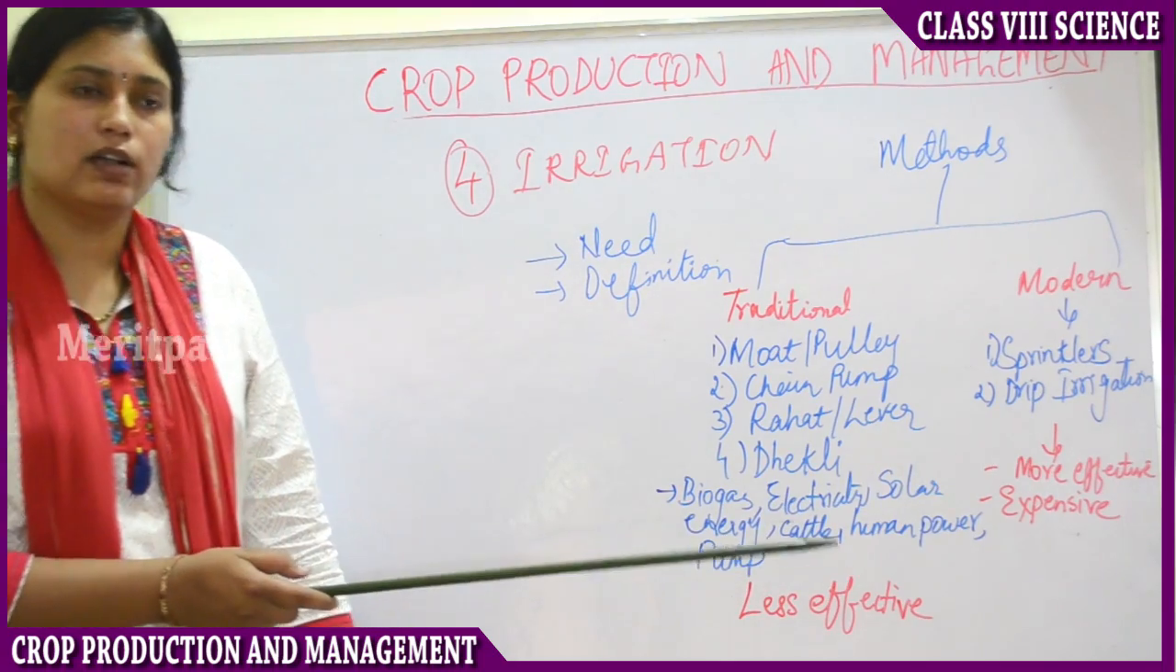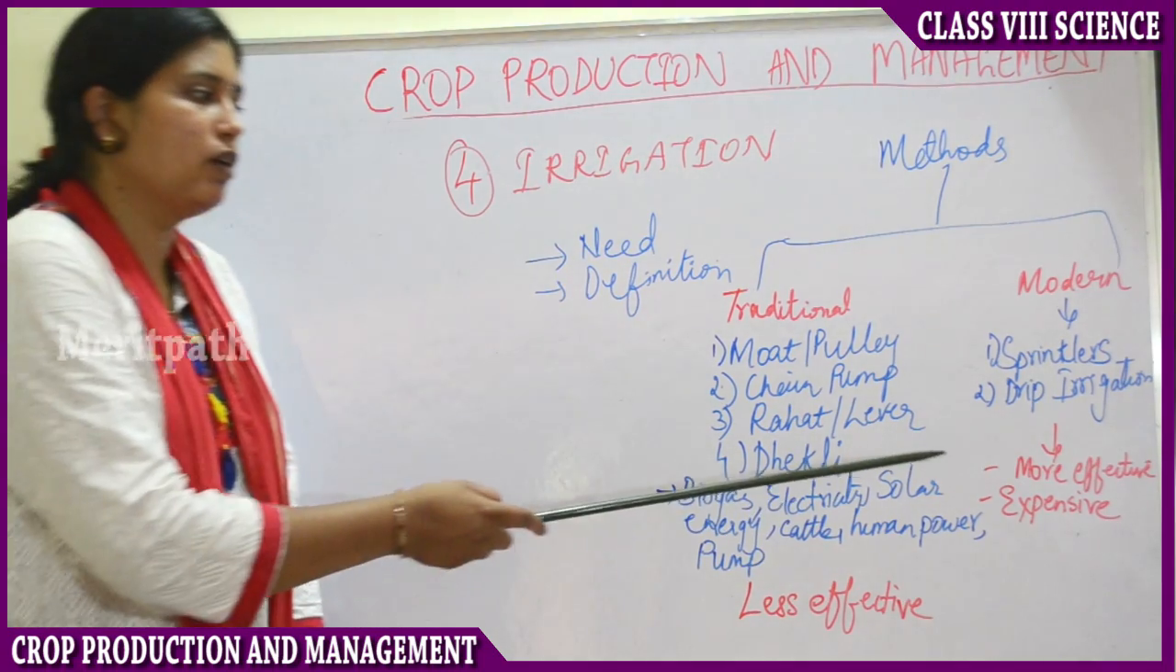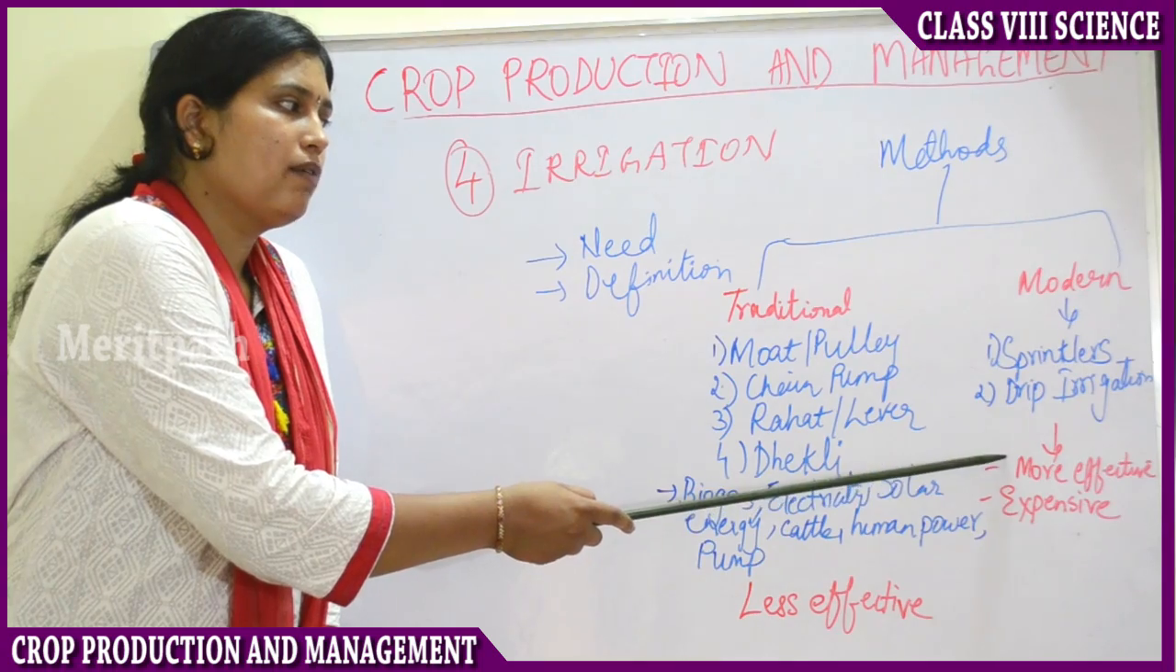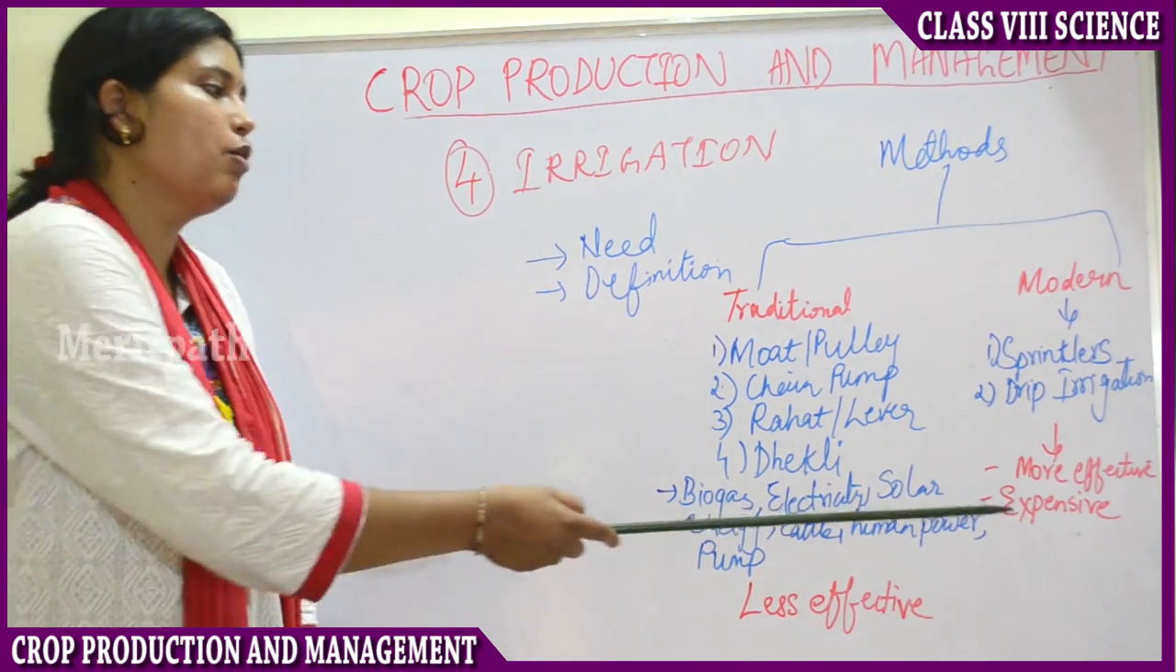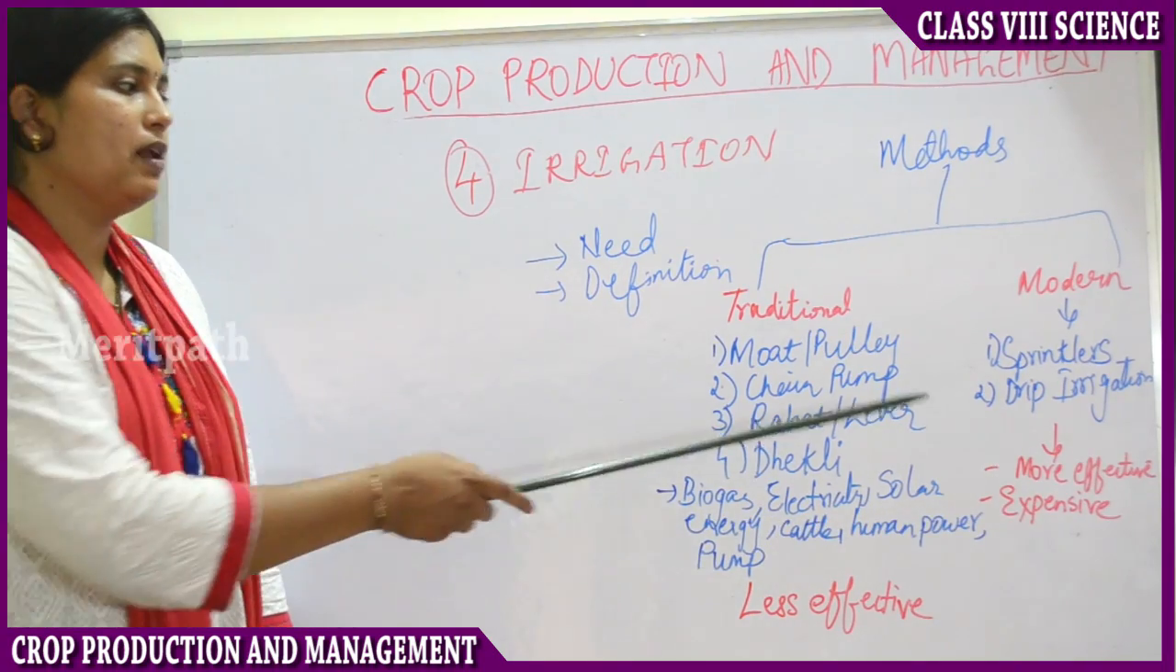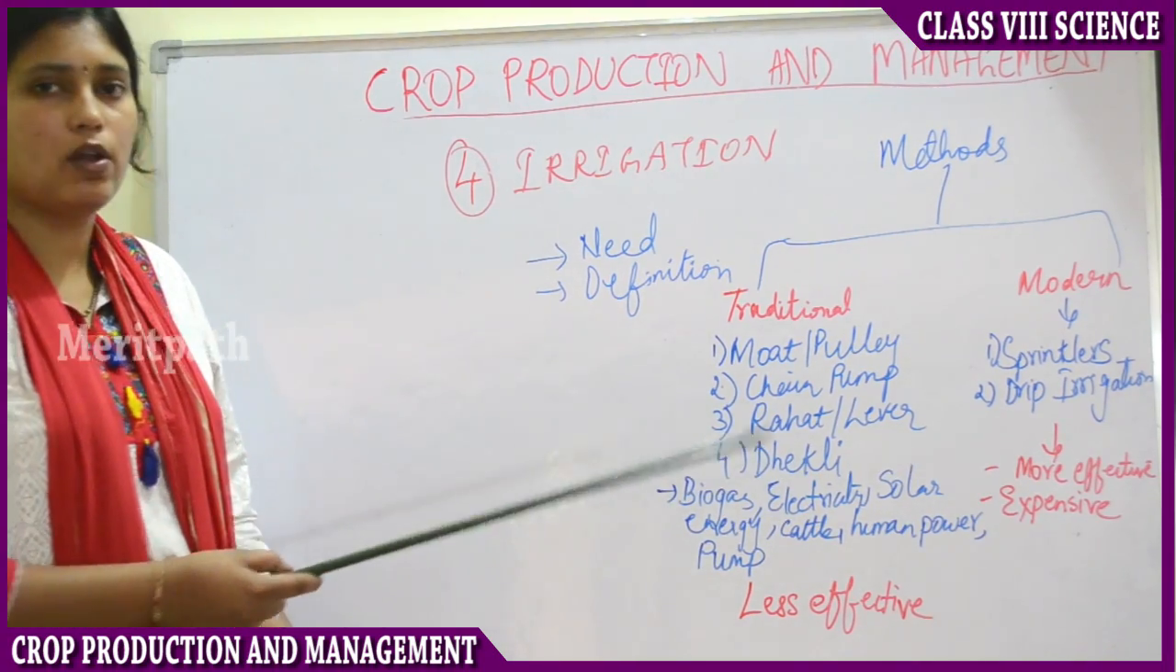So what are the advantages of drip irrigation? It is more effective. It doesn't require much human labor. Then what is the one disadvantage? It is more expensive. This drip irrigation is more expensive. So this is all about irrigation.